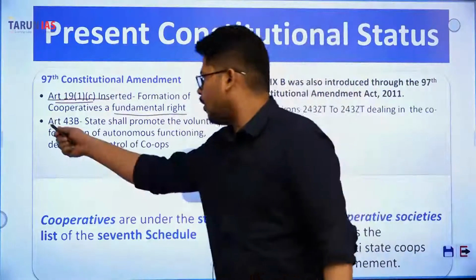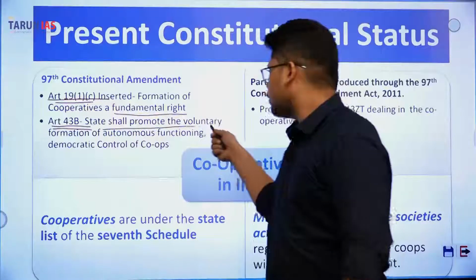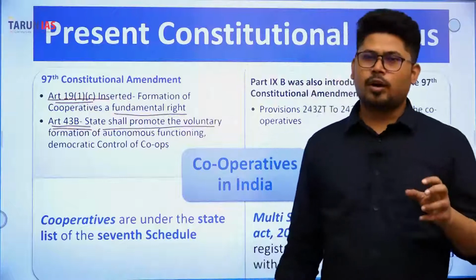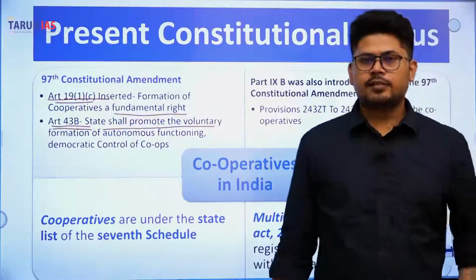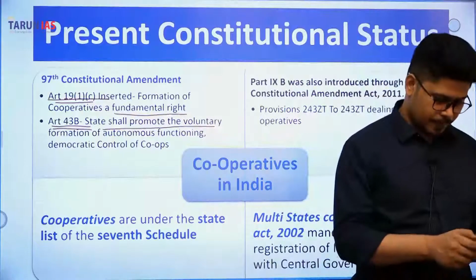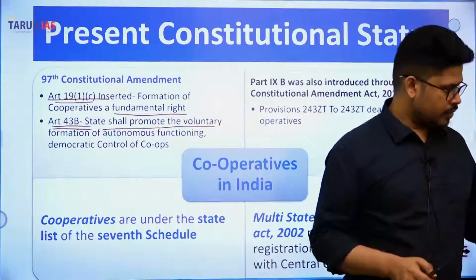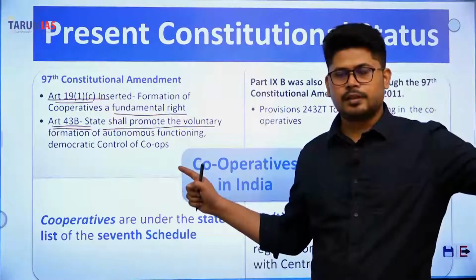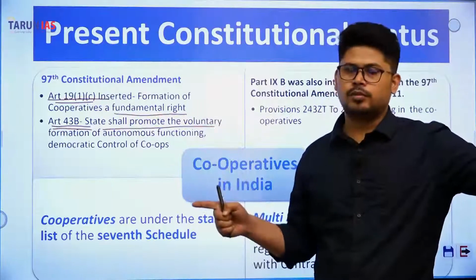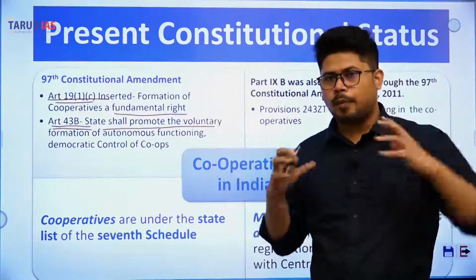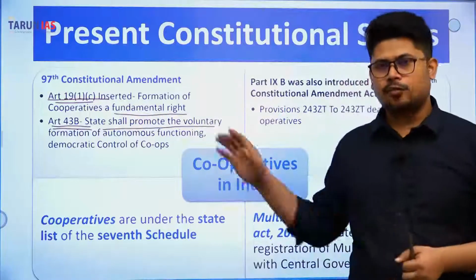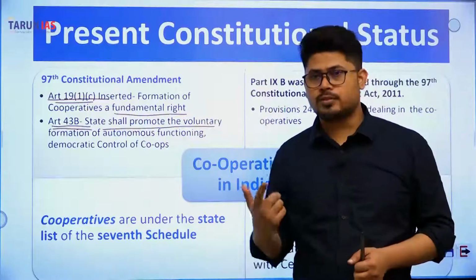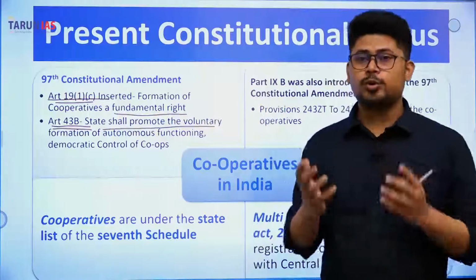Understood? Now Article 43B states shall promote the voluntary formation. The formation should be voluntary. The very important thing about cooperative societies is that they are voluntary in nature. Meaning, the government is not forcing someone to come into a cooperation and form a cooperative society. The second important thing is they need to be autonomous, and the third one is their control should be democratic.